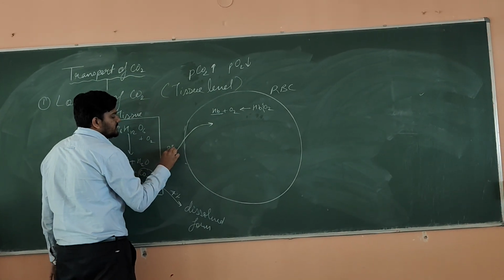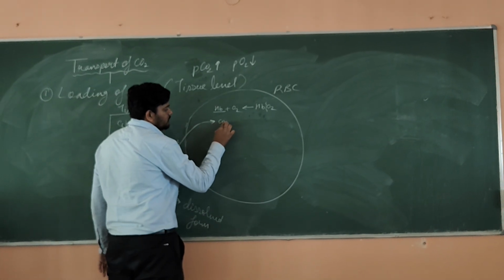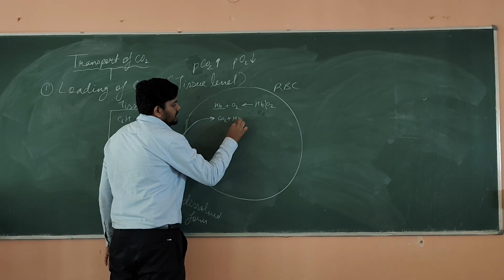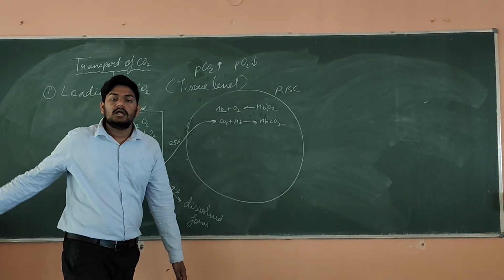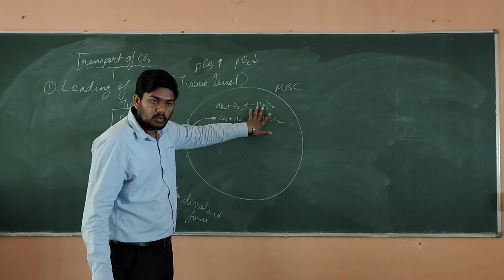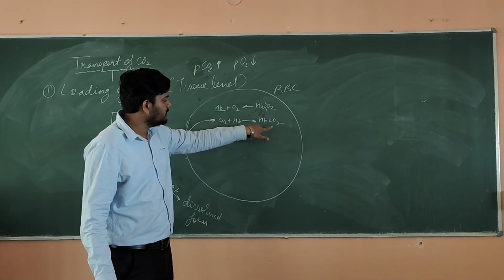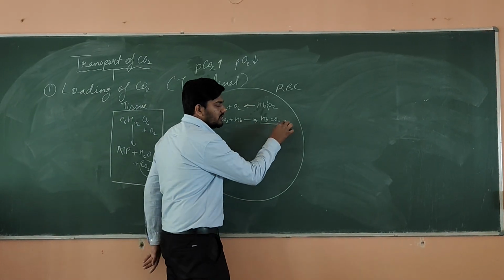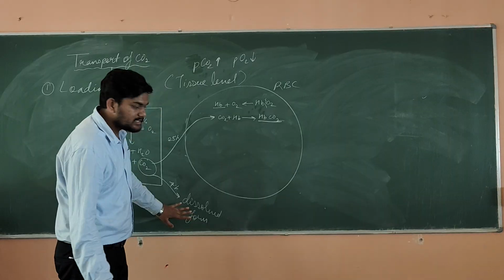Now once your hemoglobin is free, 23% of the CO2 will come and bind with this free hemoglobin, and then it will make HbCO2, that is carbamino hemoglobin. So you are breaking the HbO2, and then this free hemoglobin will bind with the 23% of CO2 and make HbCO2, known as carbamino hemoglobin. So now we are done with the 7%.